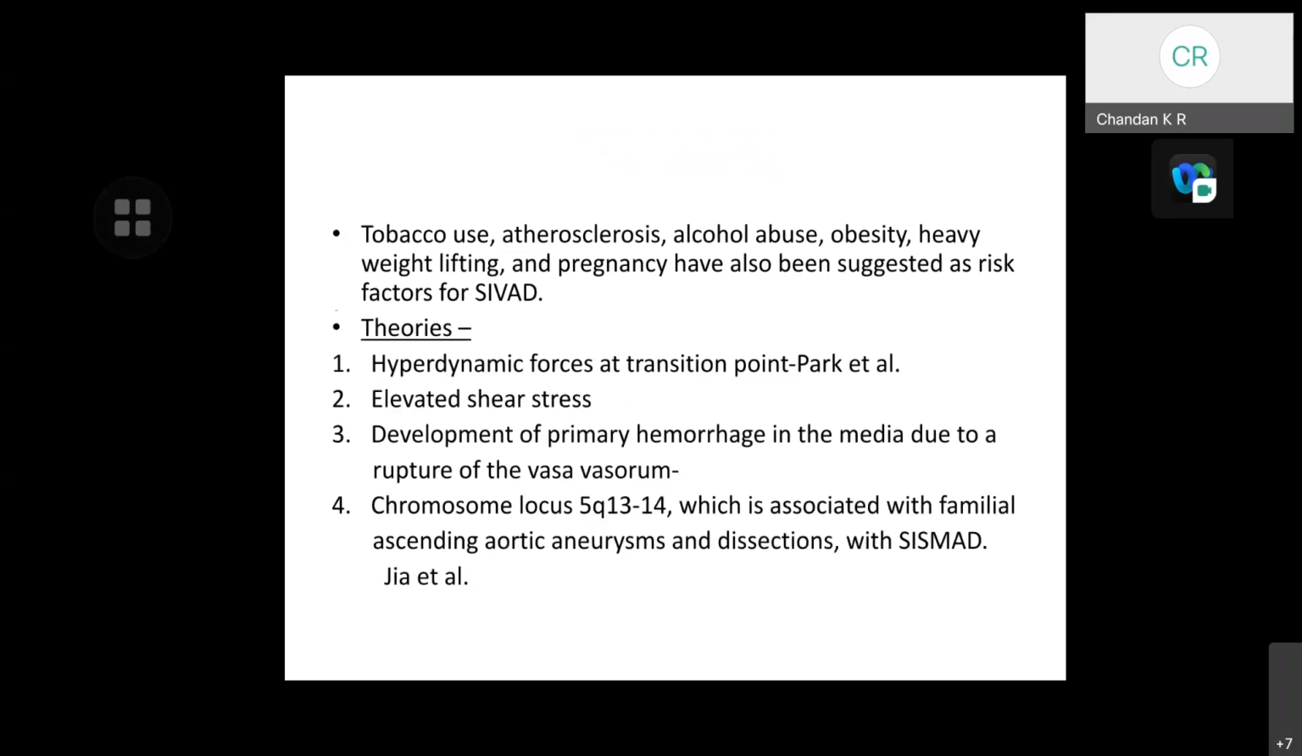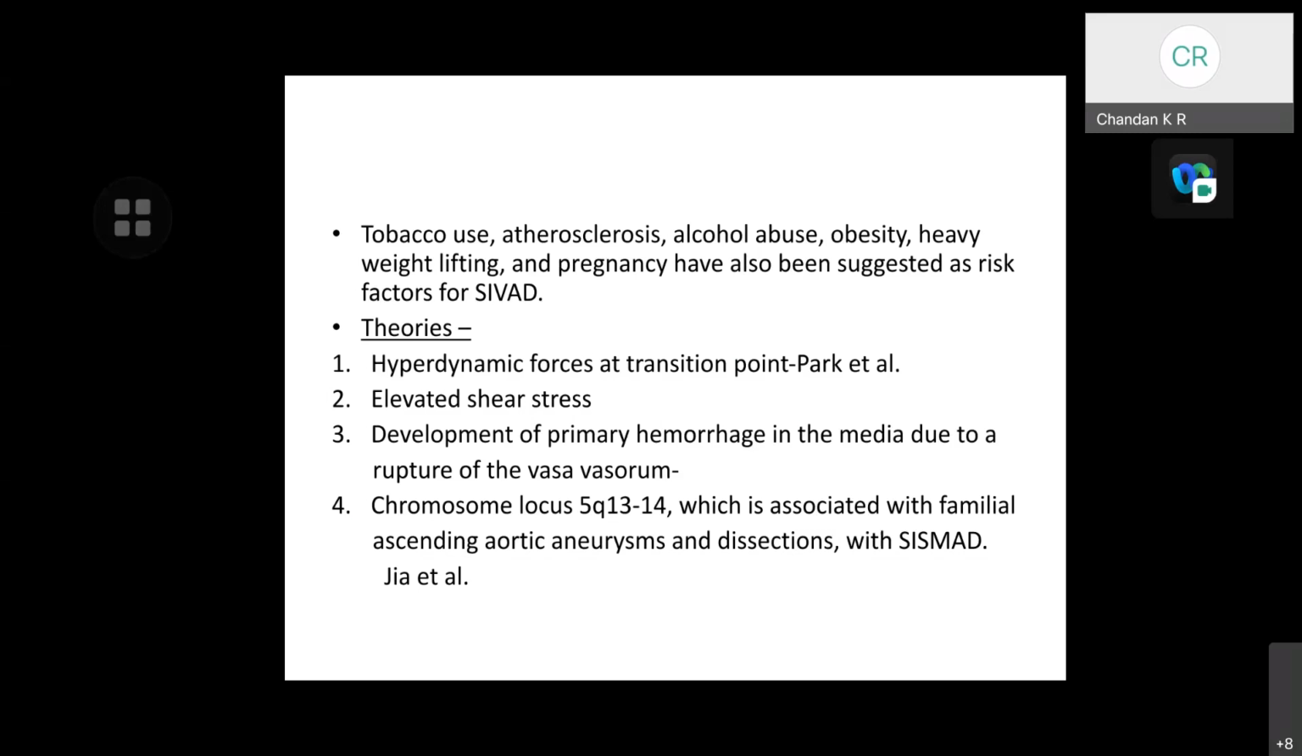Tobacco use, atherosclerosis, alcohol abuse, obesity, heavy weight lifting, and pregnancy are also suggested as risk factors for spontaneous isolated visceral artery dissections. Some of the theories which have been proposed: according to Park et al., the hemodynamic forces at the transition point, in the majority of spontaneous isolated superior mesenteric artery dissections, originate 1 to 3 centimeters from the SMA ostium.